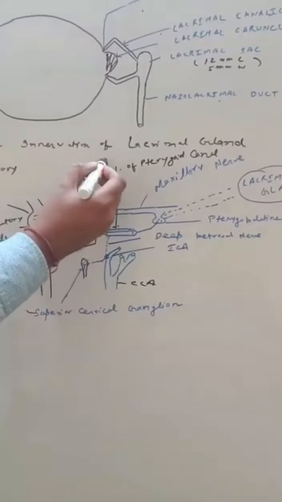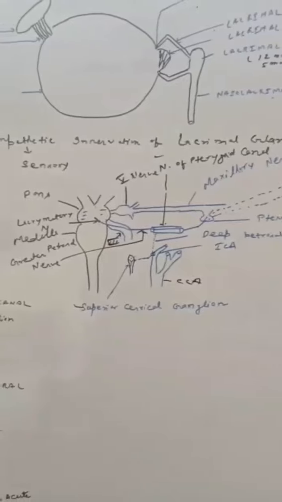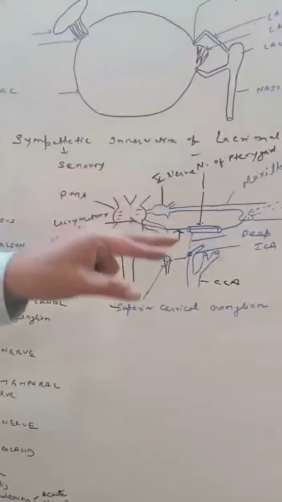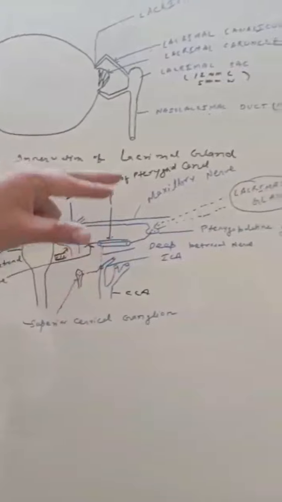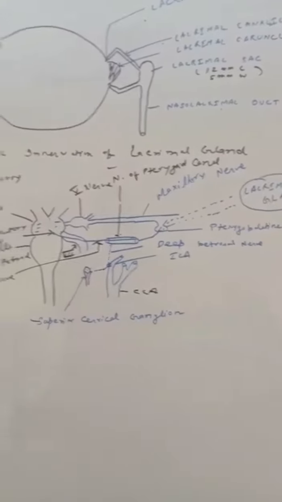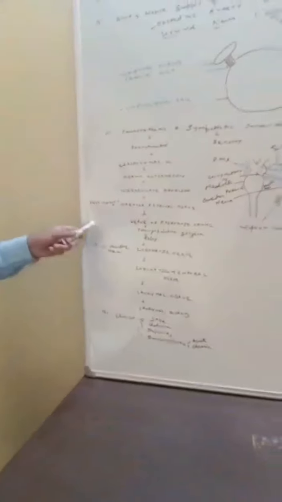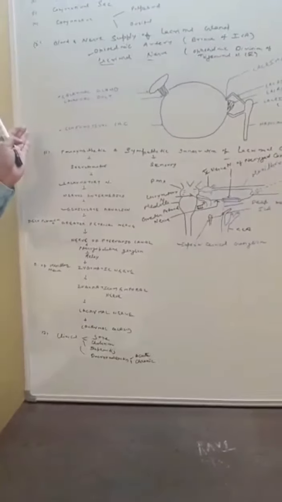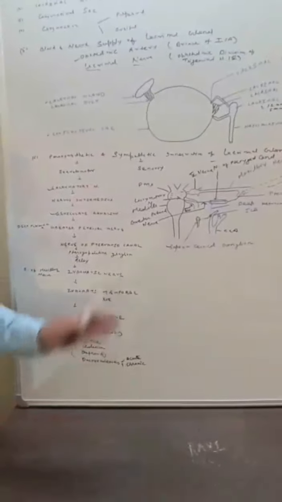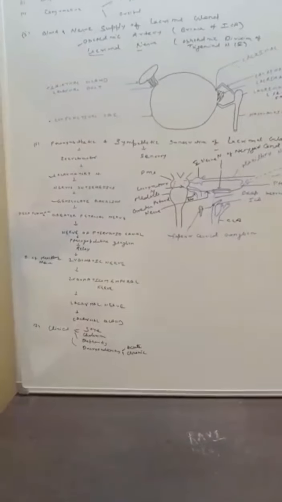Here is the nerve of pterygoid canal, and then the pathway goes towards the maxillary nerve, then the zygomatic nerve, the zygomaticotemporal nerve, and supplies the lacrimal gland. This is all about the parasympathetic and sympathetic innervation of the lacrimal gland. One is the lacrimatory nucleus, and in the sympathetic pathway, the ganglion is the superior cervical ganglion. And here is the very important ganglion associated with the parasympathetic innervation of this lacrimal gland, that is the sphenopalatine or pterygopalatine ganglion.